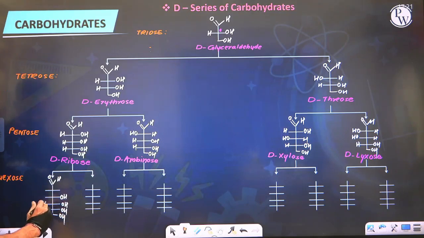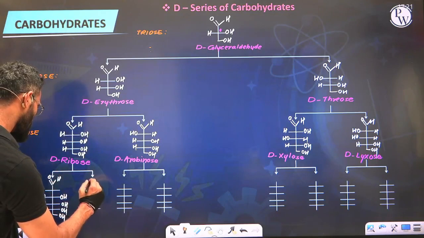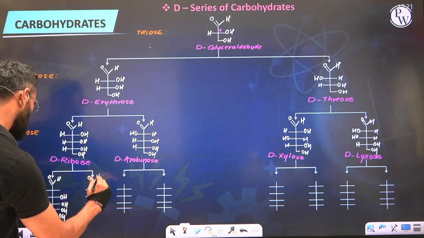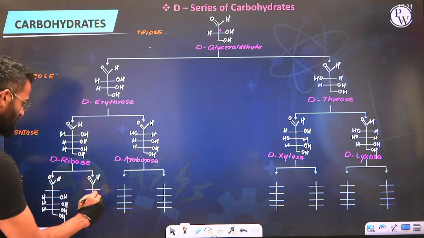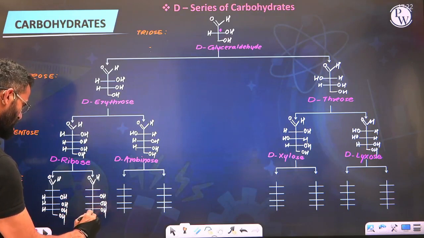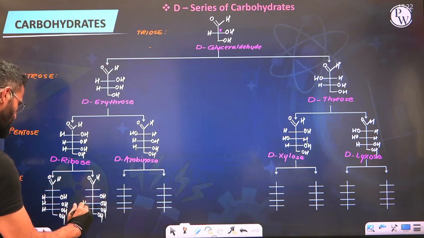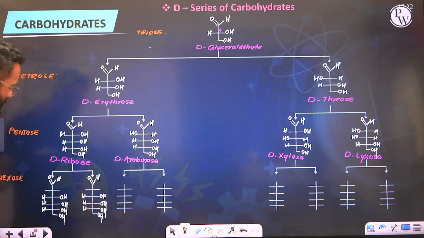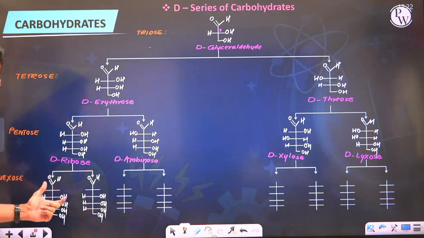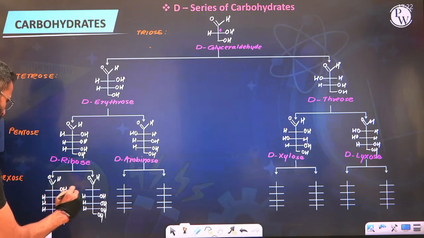The rest all are alcohols. Now here, aldehydic, second carbon keeping same. OH, OH, and OH. Primary alcohol. H, H, and H. Now from D-ribose, the 2 new ones which we have got, you will put one OH to the right. So here at the new chiral, I am putting OH to the right, here to the left.